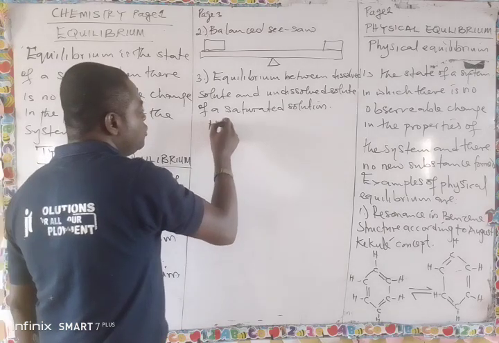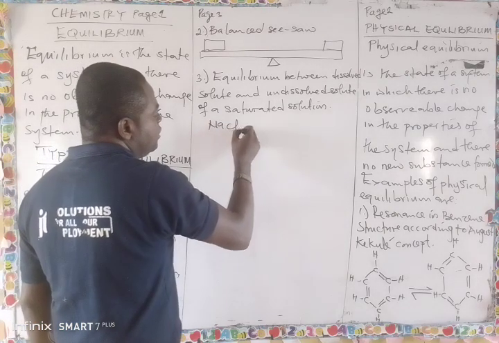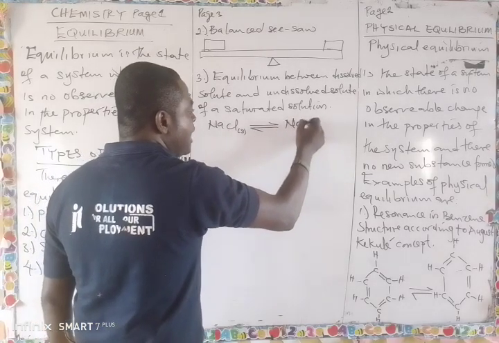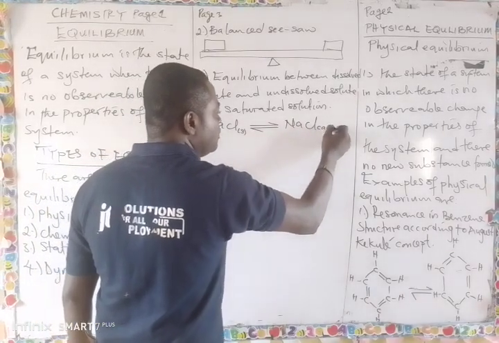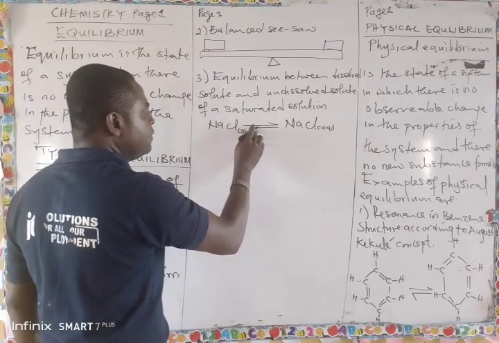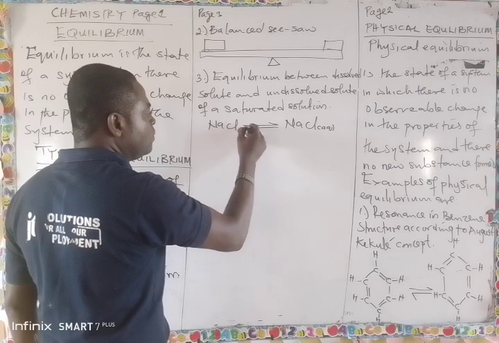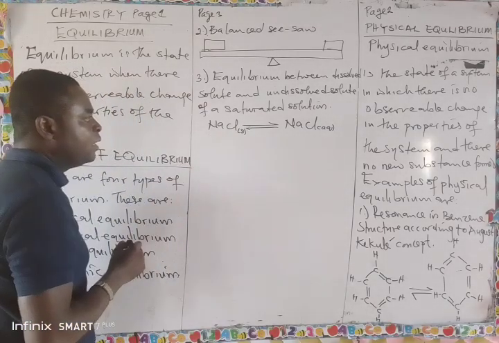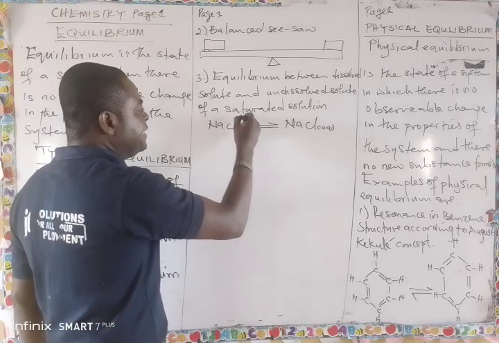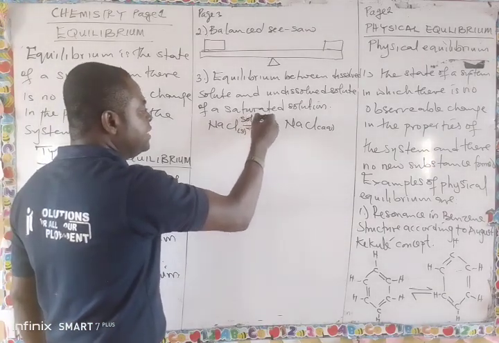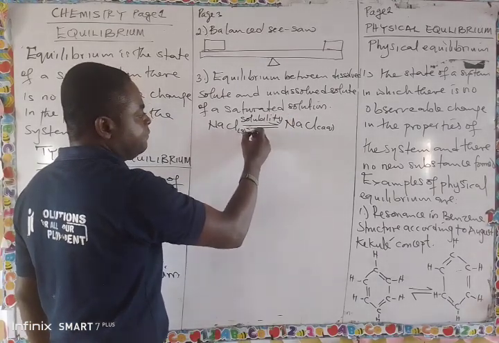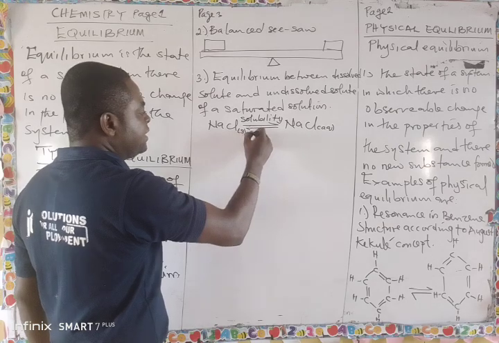For example, sodium chloride solid forming sodium chloride aqueous. In this case, solubility is now at equilibrium with crystallization.